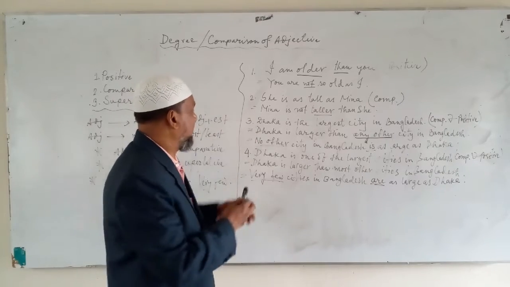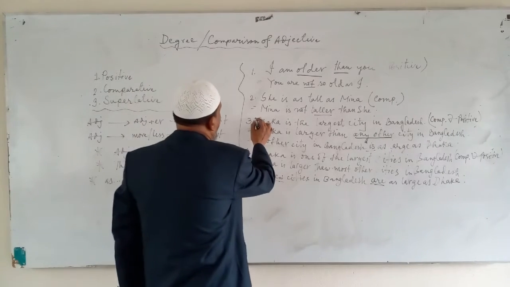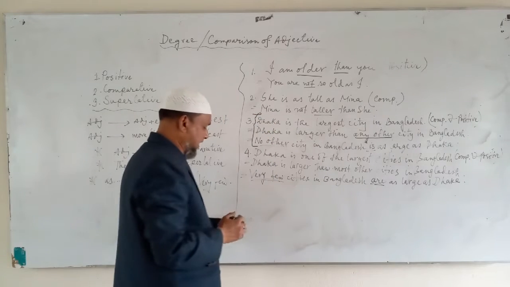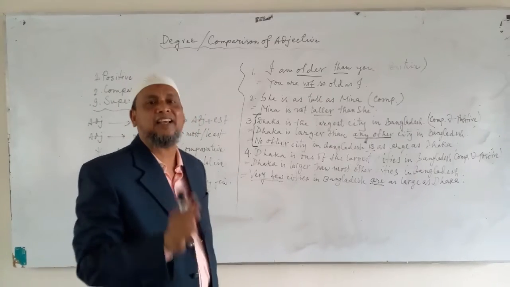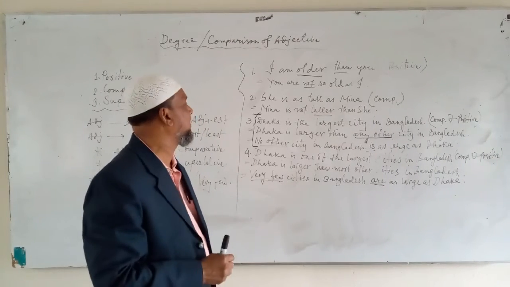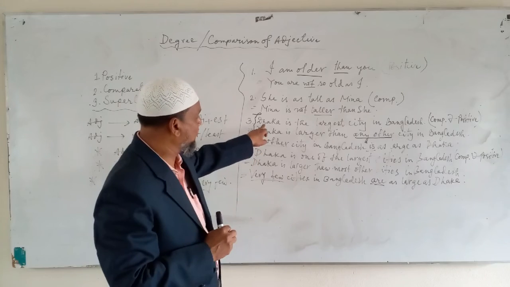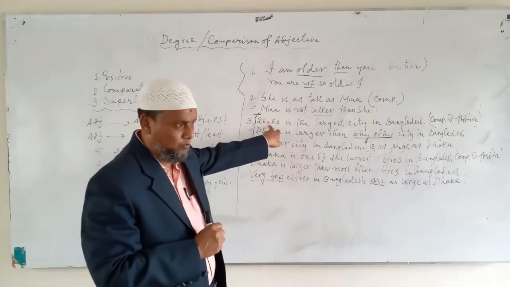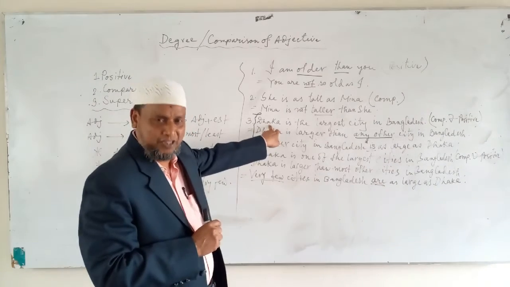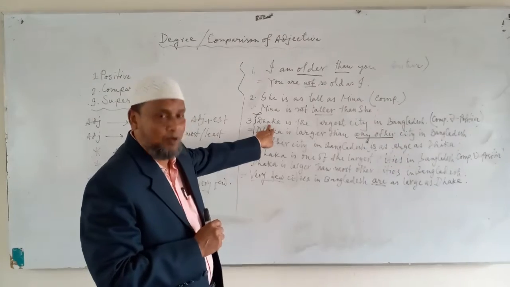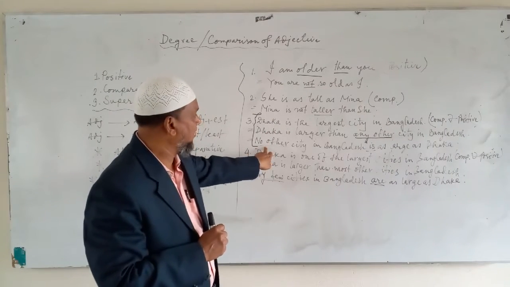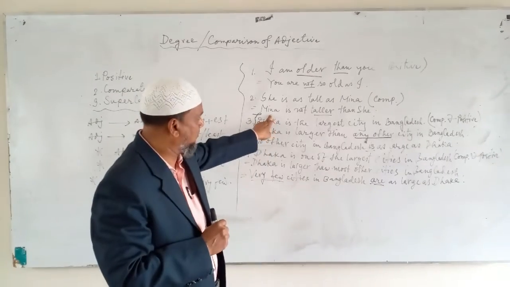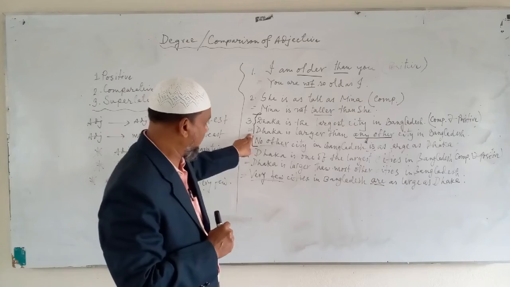Actually, here it seems to us that only 3 sentences are here, but we can count these 3 sentences as 9 degrees. How? If this sentence is given on the board or question paper and you are asked to make it positive, the answer is here. Similarly, if the same sentence is given in the question and you are asked to make it comparative, the answer is here.